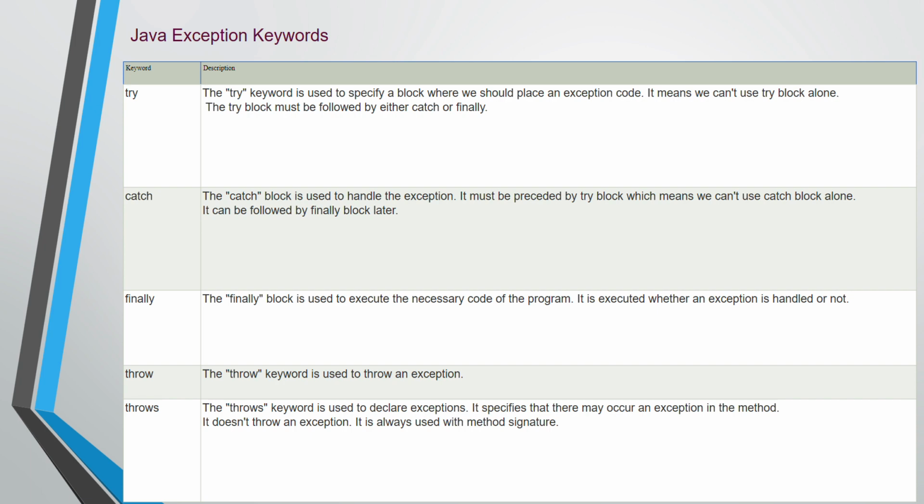Then the third keyword is finally. The finally block is used to execute the necessary code of the program. It is executed whether an exception is handled or not. So finally is basically needed to execute the important code of the program, whether the exception is handled or not.